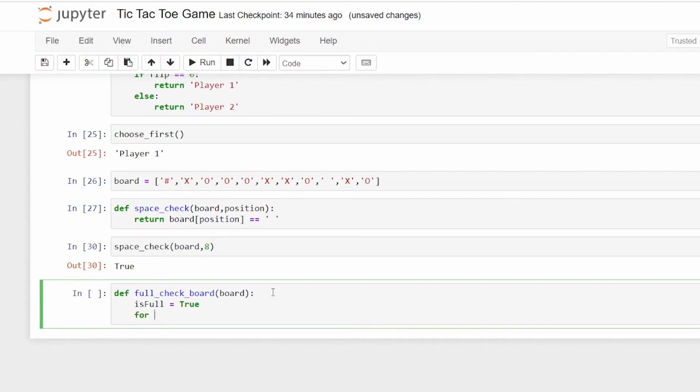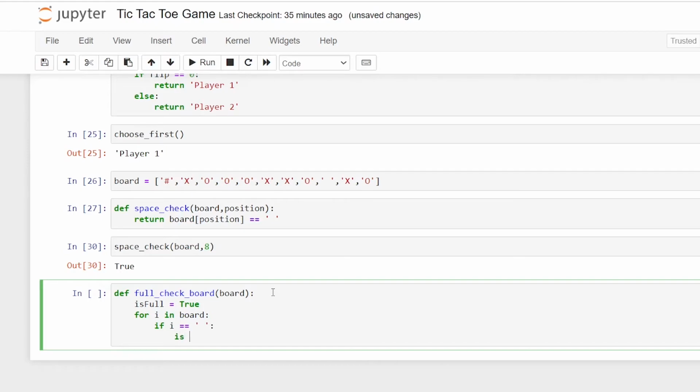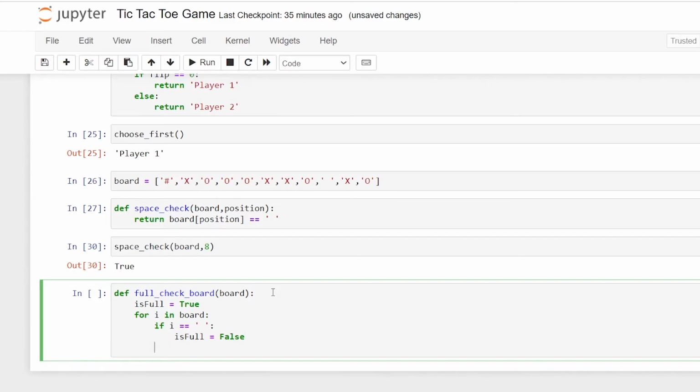So for i in board, if i is equal to a space, so if there's a space available, is full will be false, and we're going to return, oh sorry, is full.